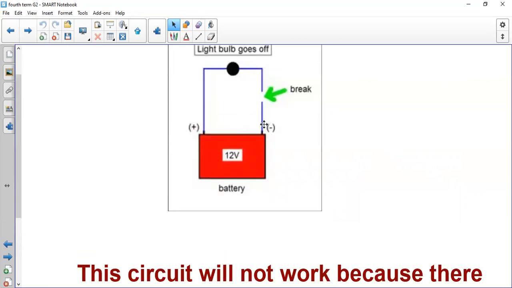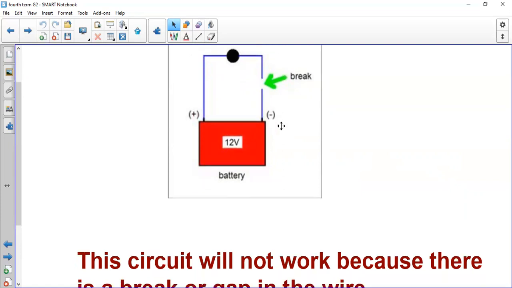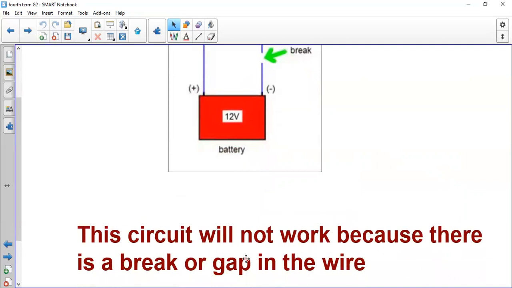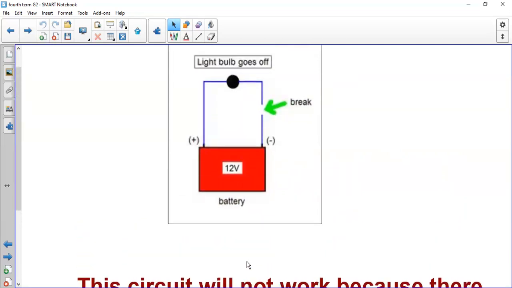It will not work because here, if you look at this part of the wire, there's a break, there's a cut, there's a gap. Okay, so how will the electricity travel from the battery to the bulb? And the bulb will not be on. So that's why if you have a cut or gaps in the wire or in your circuit, it will not work because there is a break or a gap in the wire. So if you want your circuit to work, you should make sure that there are no cuts or gaps in your wires. And by the end, the bulb will be on.